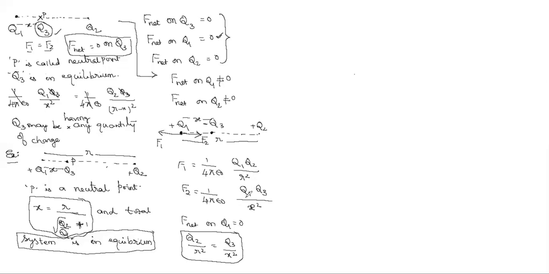So in this model, clearly we are saying that Q3 is unlike to Q1 and Q2, and the value of Q3 is Q2 into X square by R square. Am I right now? Yes, sir.